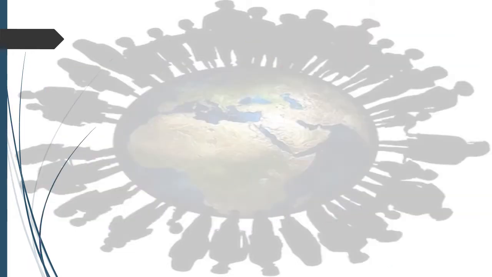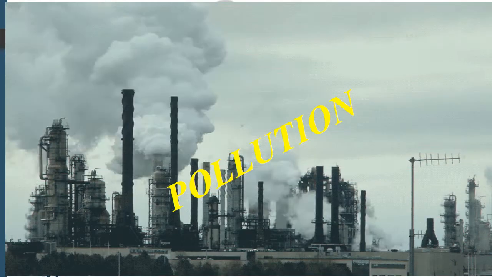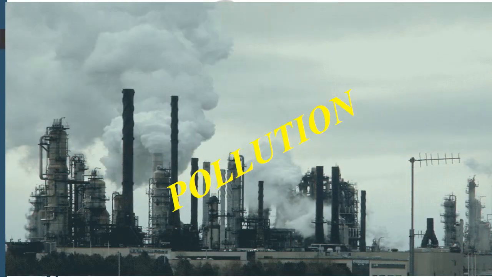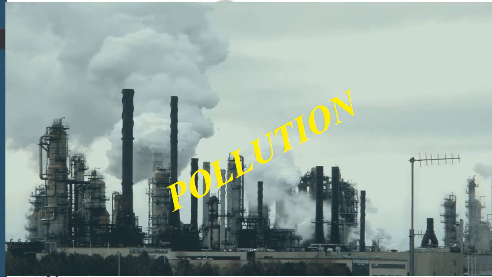Another one: how to solve the problem of garbage. Garbage is also becoming another problem with growing population. When there are many people producing garbage, we need more space for garbage. And next, last but not the least, pollution. In crowded communities, many people are prone to polluted air, contaminated water and noisy environment.